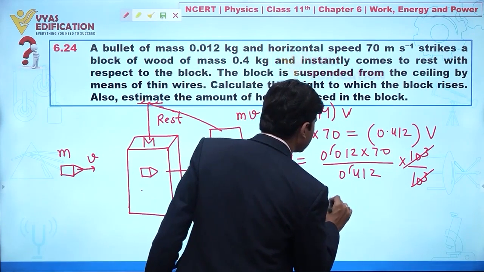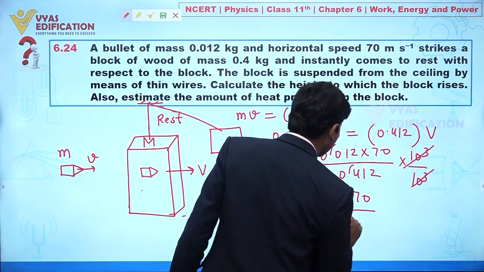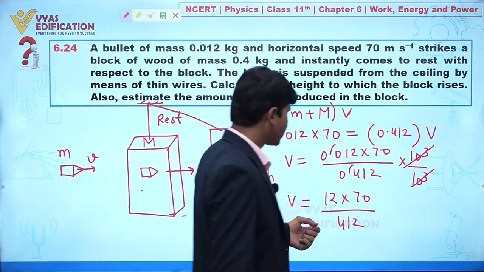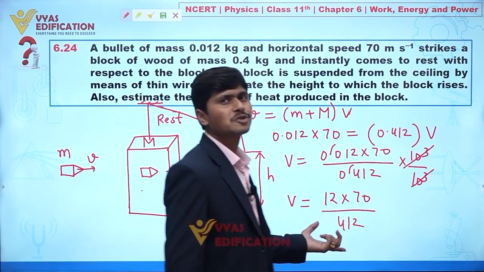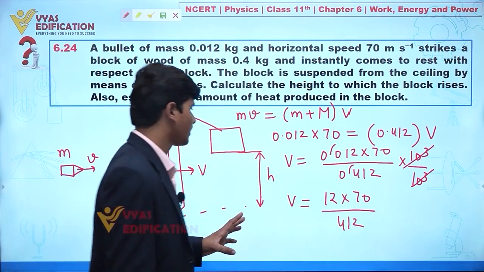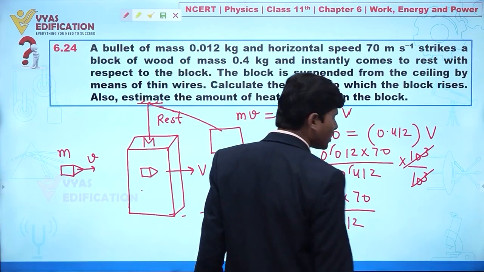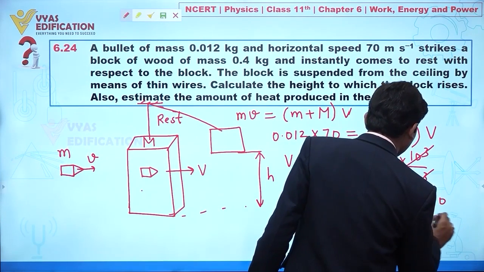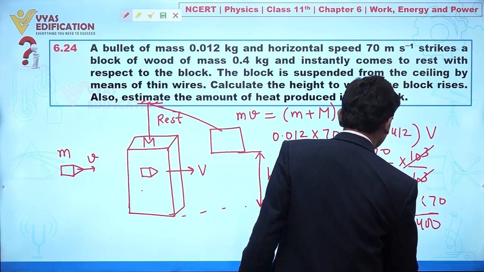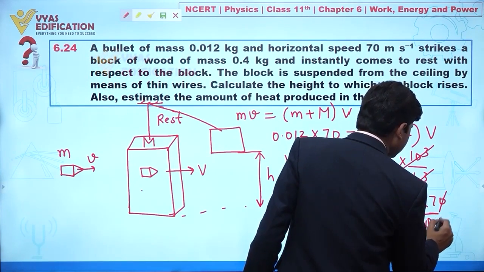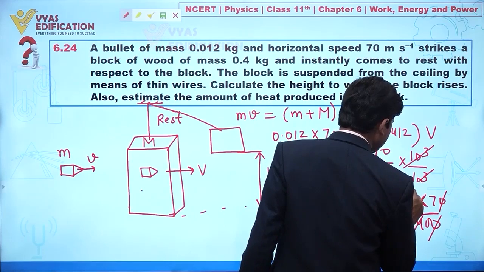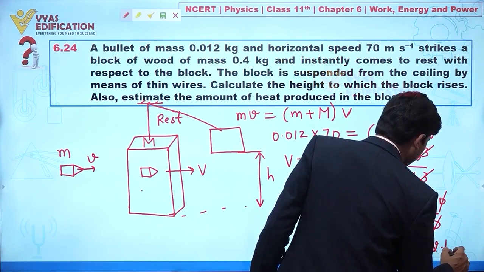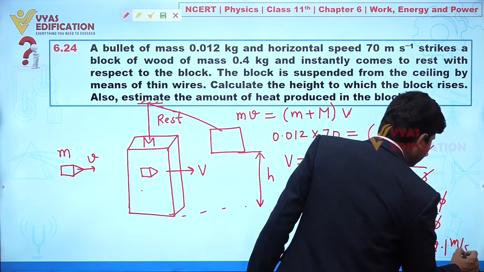Velocity v is given by 12 multiplied by 70 divided by 412. Let's suppose we assume 412 is approximately 400. So I can say 70 divided by 400, and this one is 12, so this one and this one cancel out, and I can say this is 3. From here we can say 21 by 10, so approximately 2.1 meter per second.